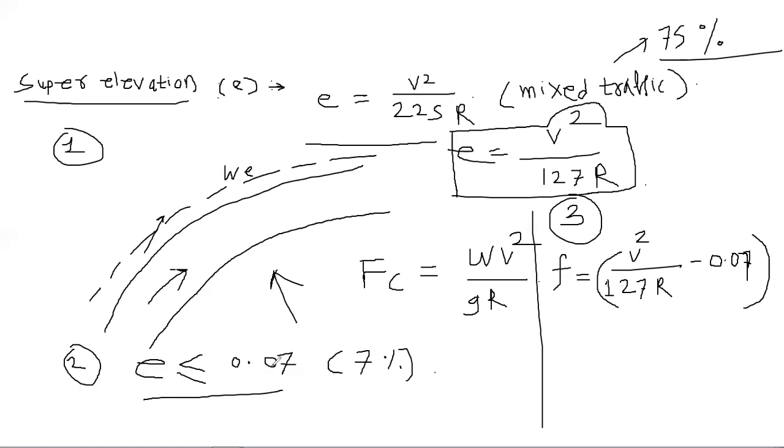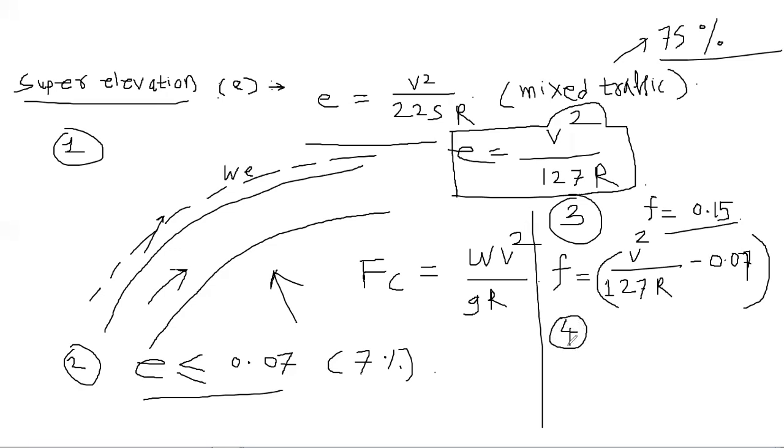Okay, now you are not getting the value less than this, so that's why you will check for the friction, and the maximum permissible value for this friction is 0.15. Now if it is less than 0.15, then you can go for this super elevation, that is 0.07. It is okay. But if your coefficient of friction value is again exceeding 0.15, then you should go for step 4.